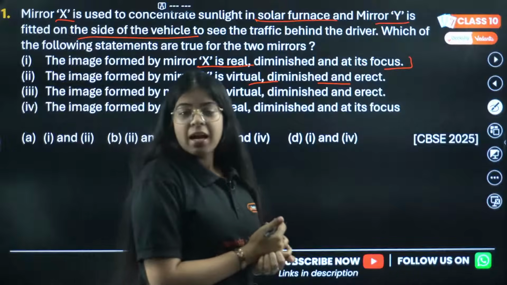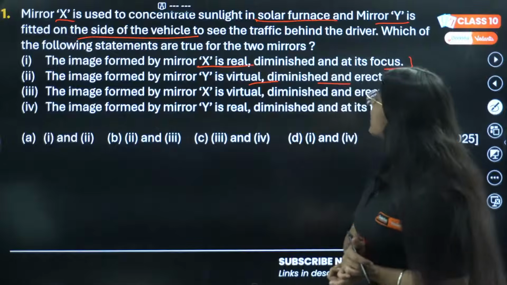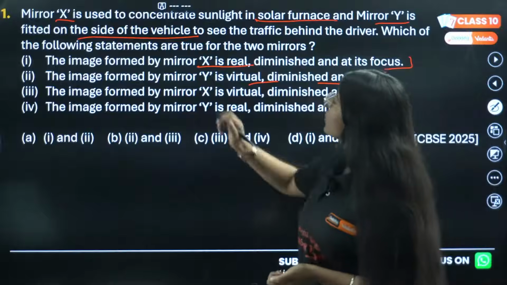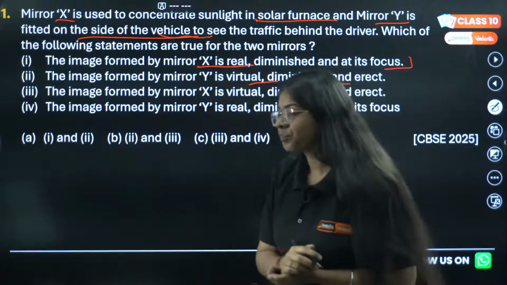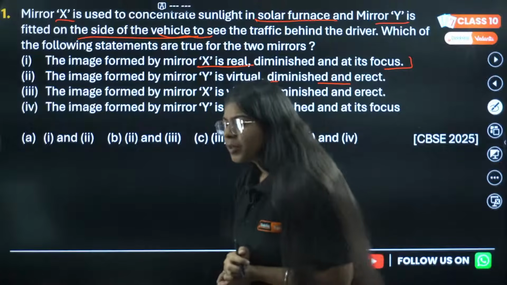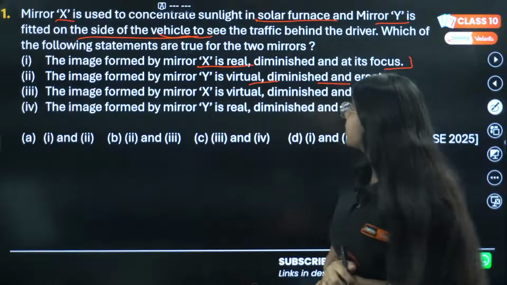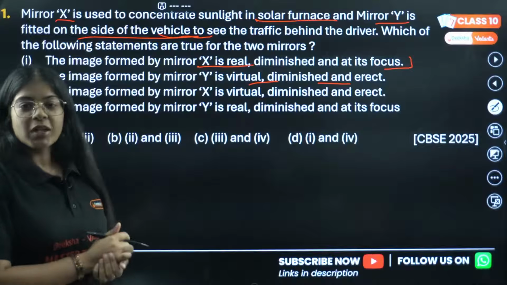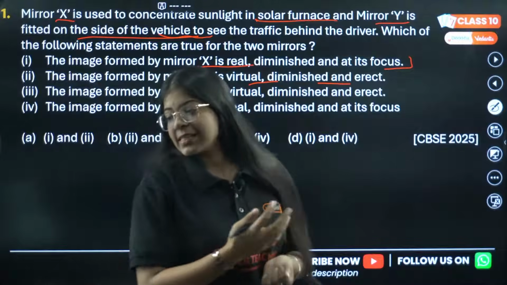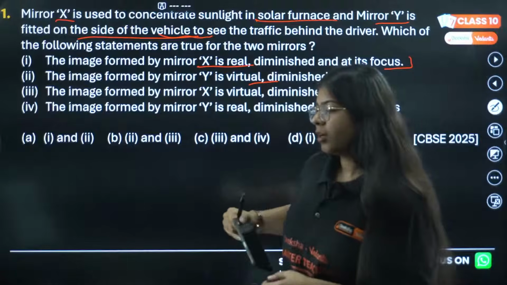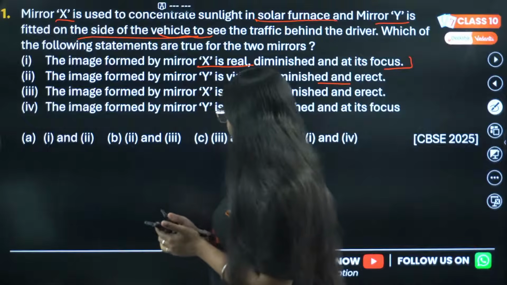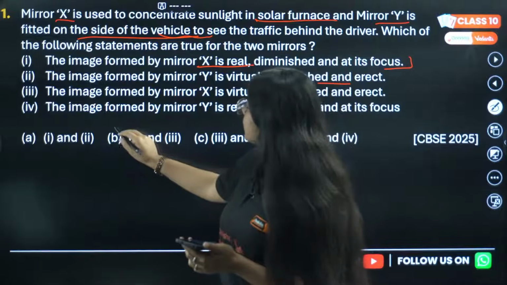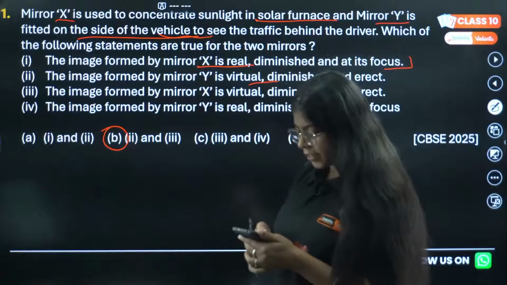The mirror is convex because it's used in vehicles. Rohit is saying that the mirror that we are using in a vehicle is convex. Yes, so according to Rohit, the mirror is X. How about others? Rohit is saying B. B is this one, second and third, are you saying?